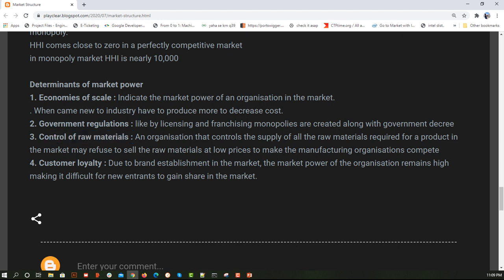Next is customer loyalty. I can say I'm loyal to a particular brand. Even if that brand increases or decreases its price, I will not move to some other brand, for example for my clothes. This kind of customer loyalty acts as an obstacle for other companies to enter the niche or the market, because it is not the price, it is my loyalty towards the brand which already exists. That is one of the obstacles which keeps other organizations from coming into the market. So these are the four major factors known as the determinants of market power.